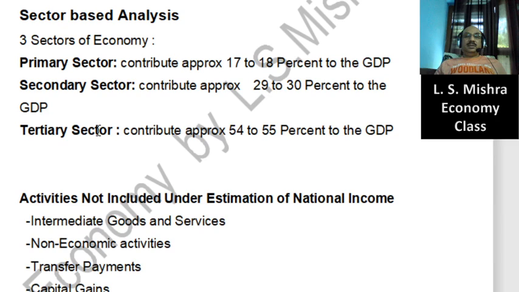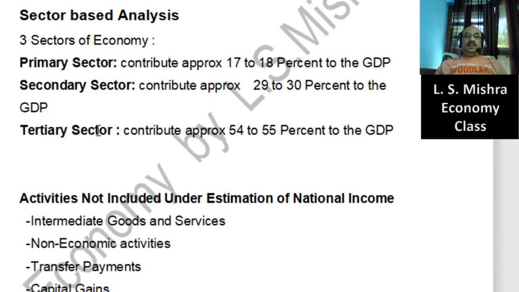Okay. So in this way, the tertiary sector got momentum, and thereafter it is growing day by day. And even today, you have seen that the contribution of the tertiary sector is highest in our GDP. But it doesn't mean that, yes, there are some more analyses, and you must understand that whatever figures I have mentioned here, 17-18%, 29-30%, tertiary sector 54-55%, this is only the value of production. You may put up the question, if the contribution of the primary sector or agriculture sector is very less, is the least out of all these three,